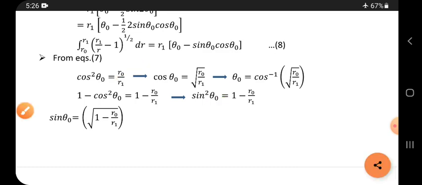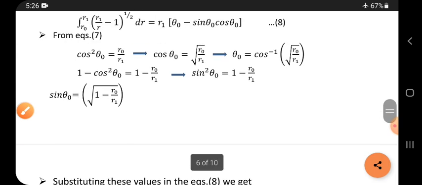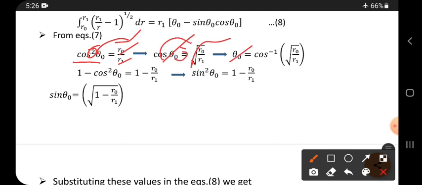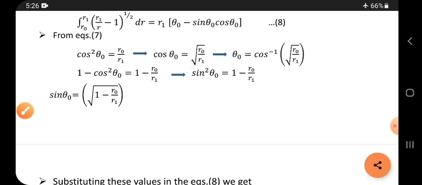That is, cos square theta naught equals r naught by r1. From this, keep cos on this side and bring the square to that side, it becomes under root. So cos theta naught equals under root of r naught by r1. And from this, keep theta naught on this side and bring cos, so it becomes cos inverse of this one.